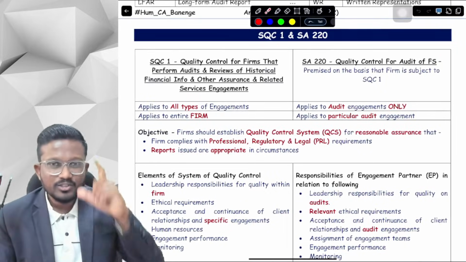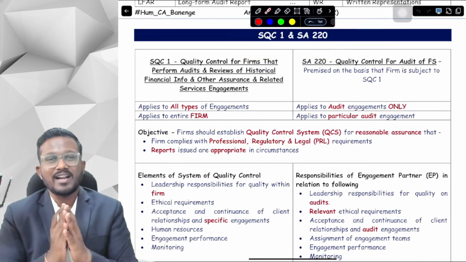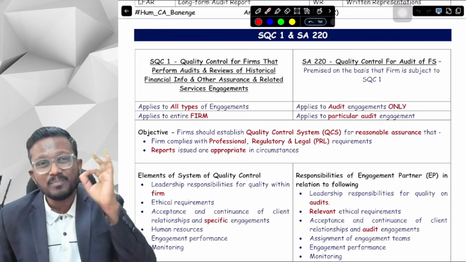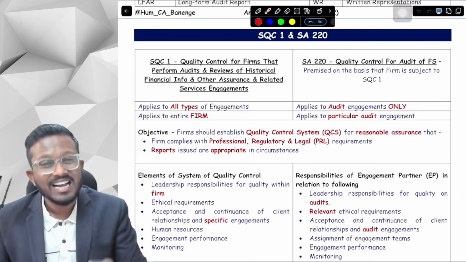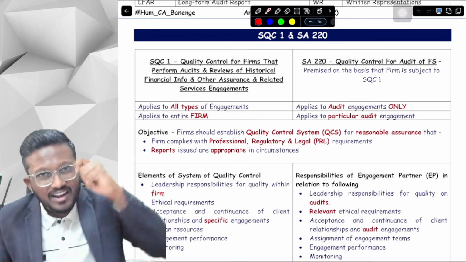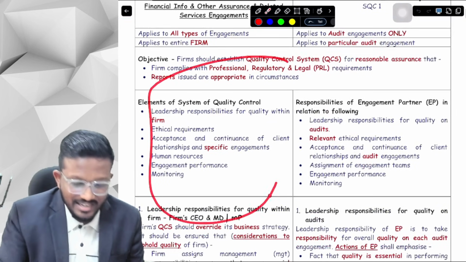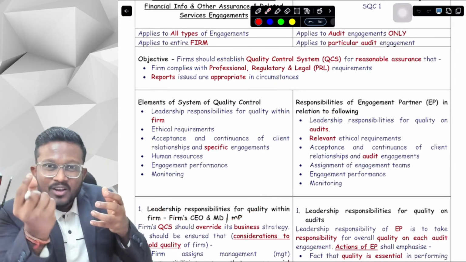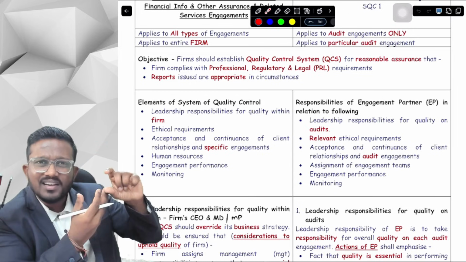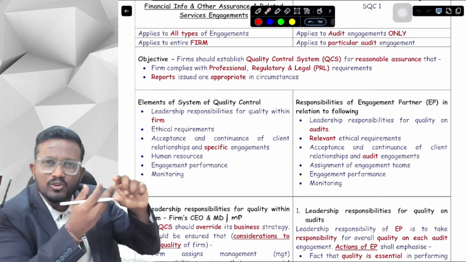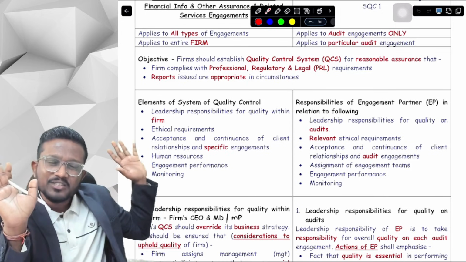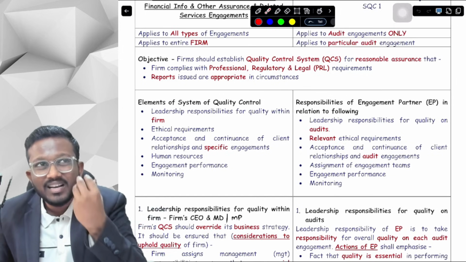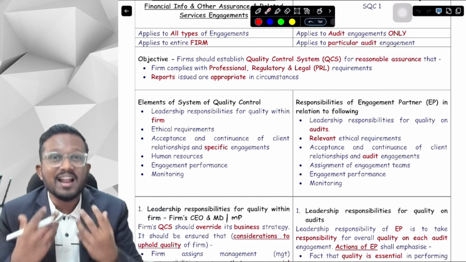What we are going to follow is this concept book, SQC1 and SA220. This concept book is of just 160 pages. In the 160 pages, we have covered your 100% relevant portion for CA Final Audit. Yes, you heard it right, just 160 pages, and you will be done. We have presented it in a very tabular format so that you remember everything. When you see the book, you will say, oh, only this much? We have to do just this much, and our CA Final Audit will be done. So your mind will be relaxed after seeing this book. That's why we have created this book, so that you get to feel that audit is manageable, audit is doable.